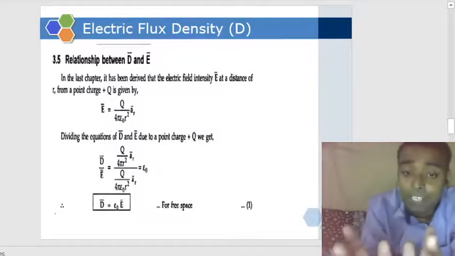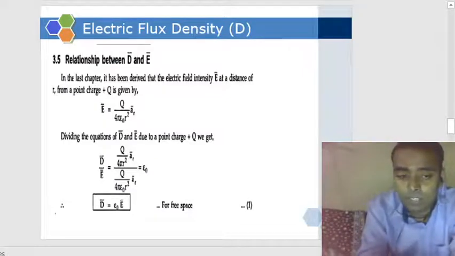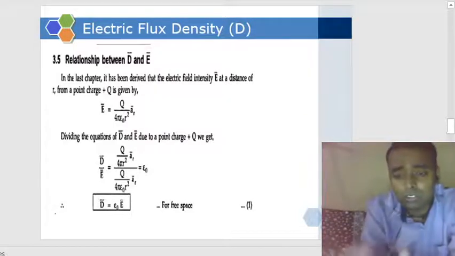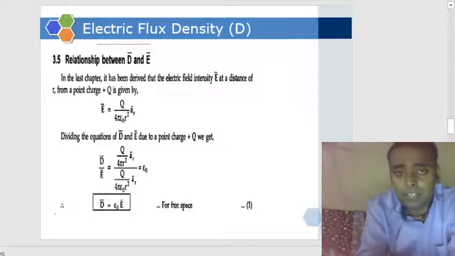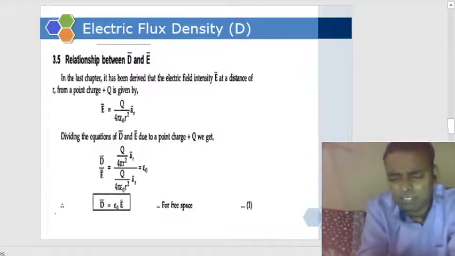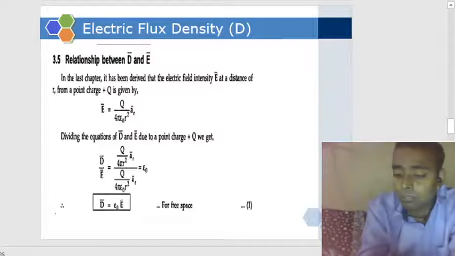If you are having any doubt in between, you can ask. Okay, this doubt clearing session was better than the previous one, but still I did not get what I wanted, but that is fine. Gradually we will be more familiar and